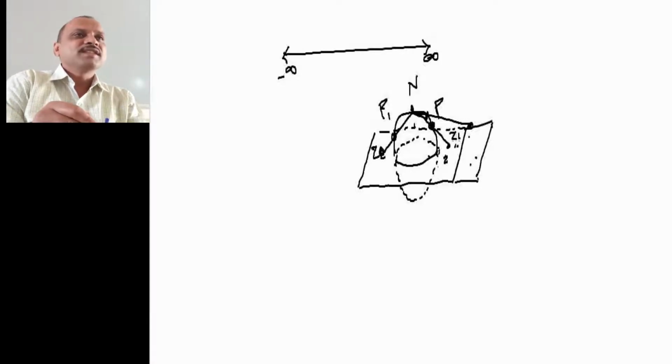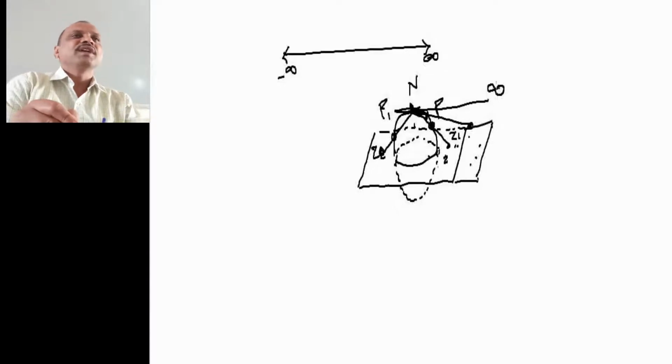But you can see that if we draw the line through the north pole parallel to this plane, there is no corresponding point in the plane for it. Hence this point is called the point at infinity in the complex plane.